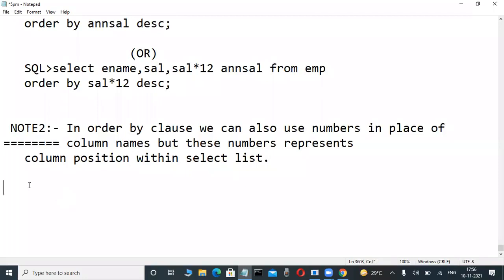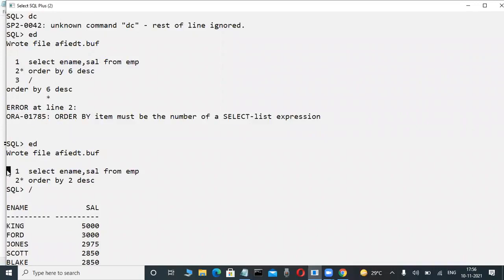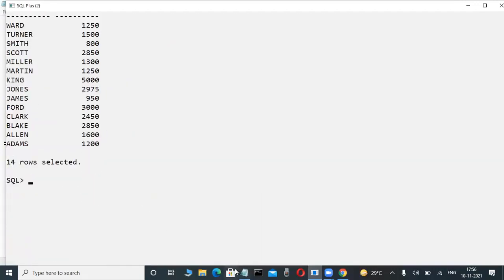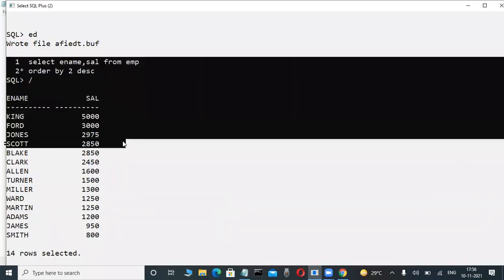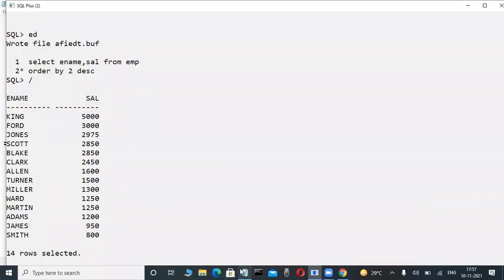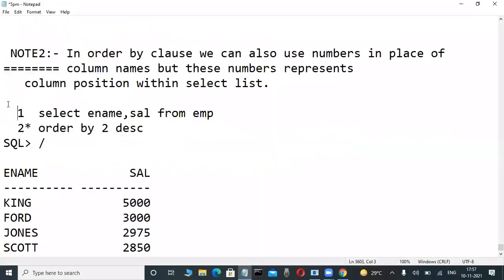Okay, this example, write it. One example is enough. In future I will also use numbers with rollup and cube. Don't be afraid of numbers; that number represents the column position in the select list. In this case, 1 or 2 is better to write. This is no use, just some fellows are using. That's all, this is an extra concept only. It is an alternative choice in place of columns, only in the order by clause, not other clauses.